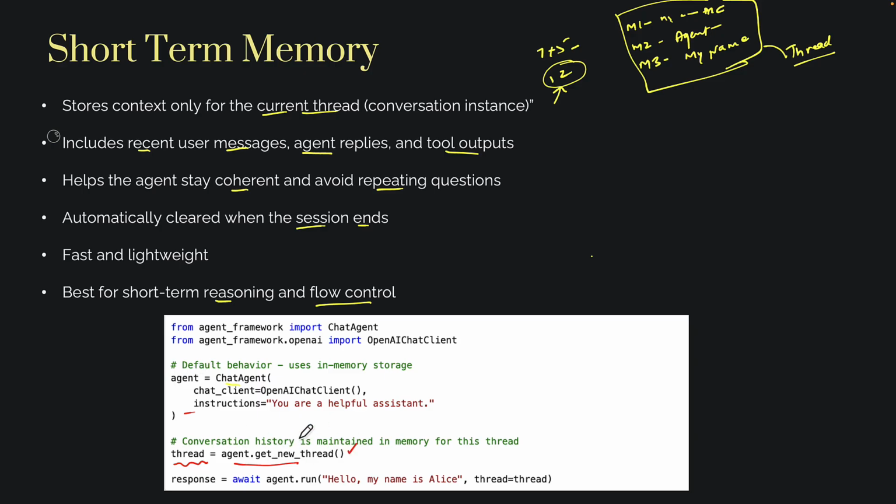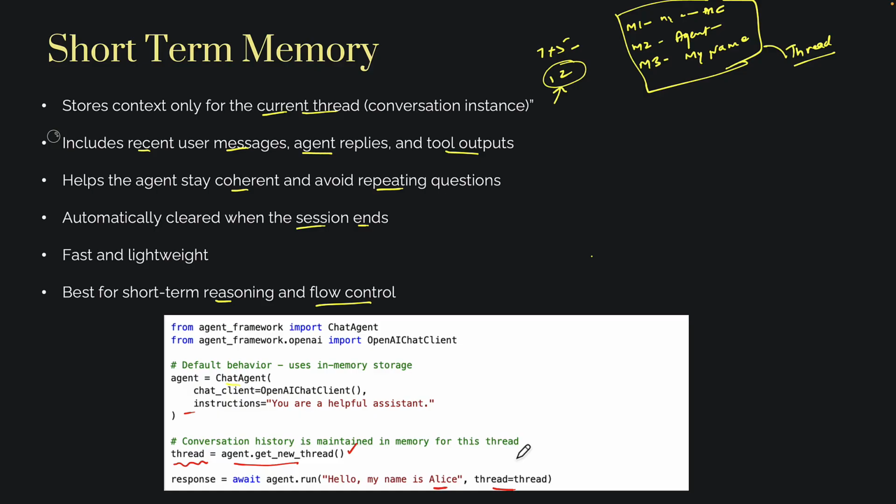As I said, a thread is nothing but a collection of messages, or the entire conversation you're having with the agent. Here I'm saying, hello, my name is Alice, and calling that thread. So that information is fed into the short-term memory of the agent, and it will make use of it.